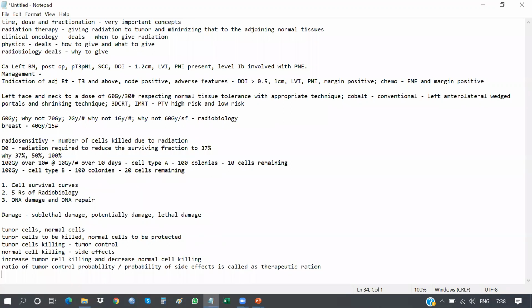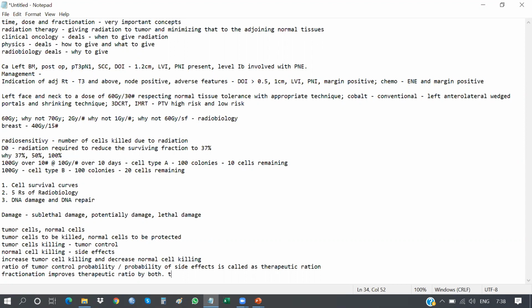So any treatment fractionation improves therapeutic ratio mainly by both improving tumor control probability and reducing side effects.